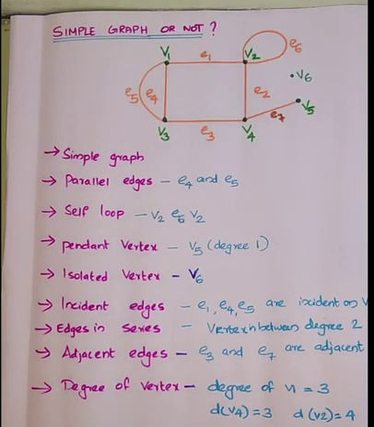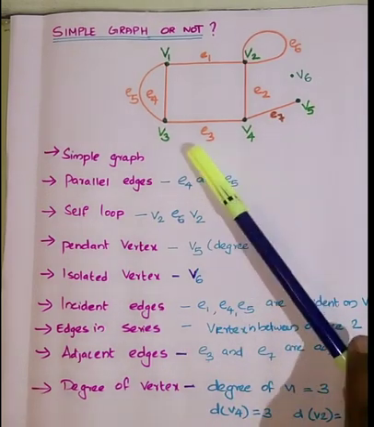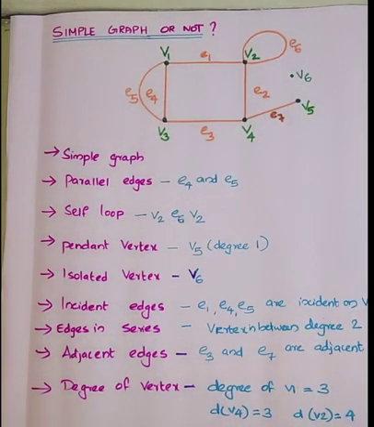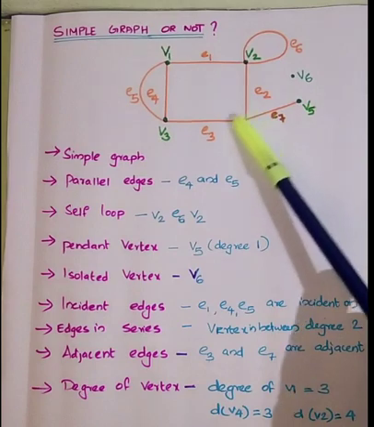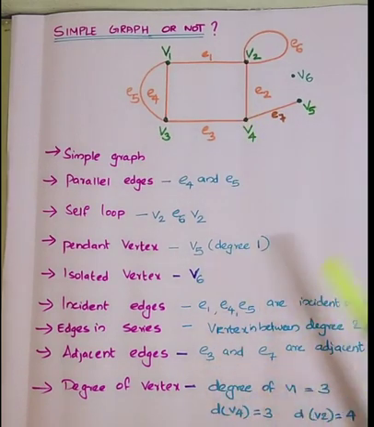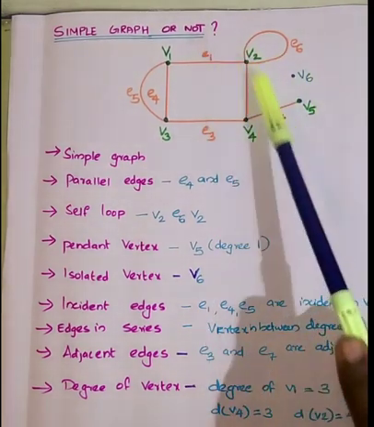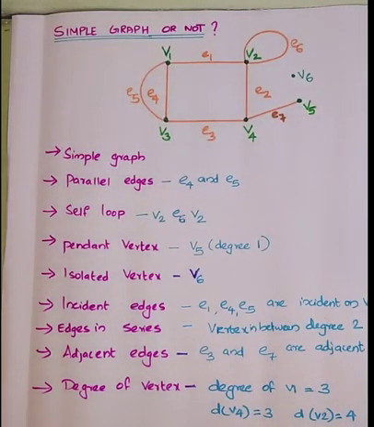Then adjacent edges. Adjacent edges are those edges that are adjacent to each other. That means they have a vertex in between. See, E3, E7, E2 are adjacent because they have V4 in between. Then E1, E2 are adjacent because they have V2 in between. In that way you can refer to adjacent edges.